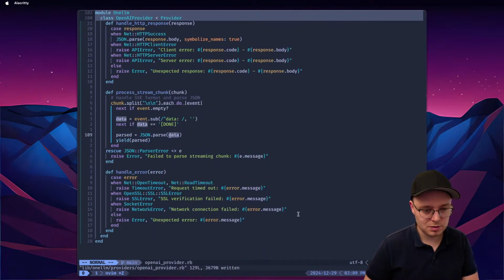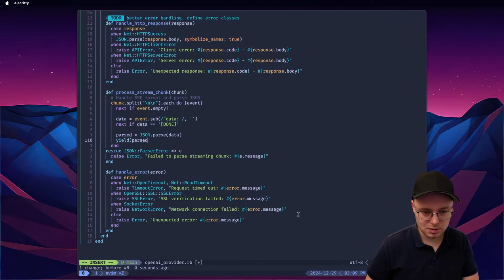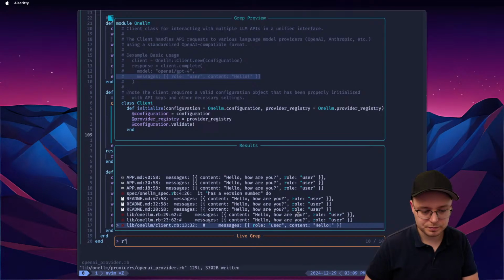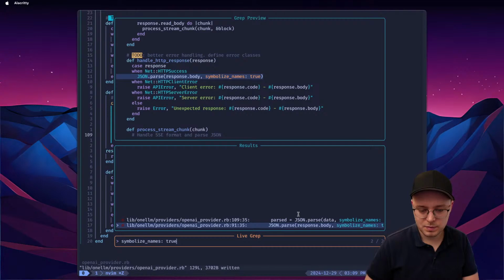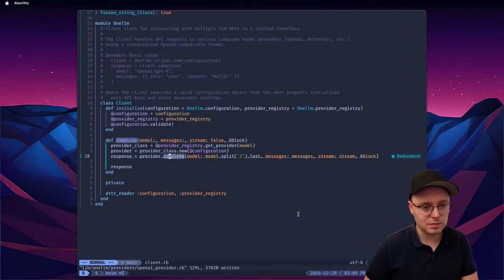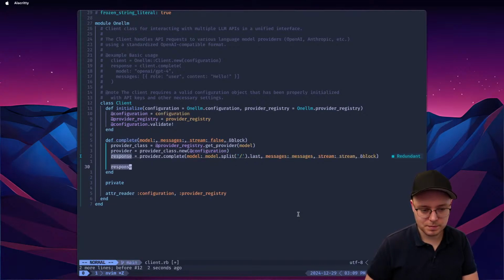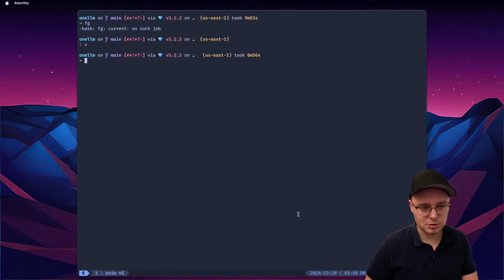Process stream chunk. Same thing here. I would like to symbolize all the names, and I think it's going to be fixed. So whenever I parse, okay, what about JSON parse? I think it's just two examples, right? Okay, good. Just two places. I think this should fix it, and we can do this and see if it works.